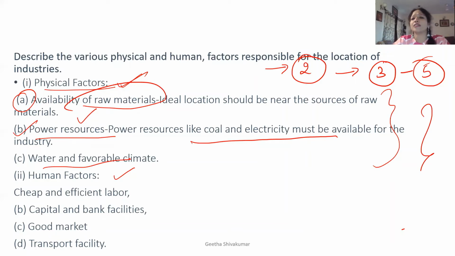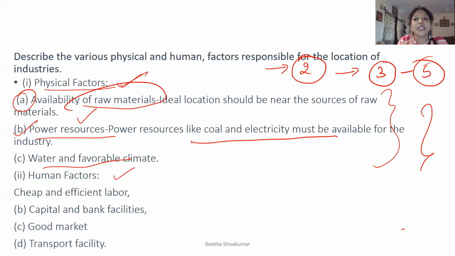You just open the industry, but there is no market, no good market for your product. What is the use of that industry? You will go bankrupt and your business will not run. If a good transport facility is not there, what will happen? Your material will not reach the market. So these points you need to understand very, very carefully.